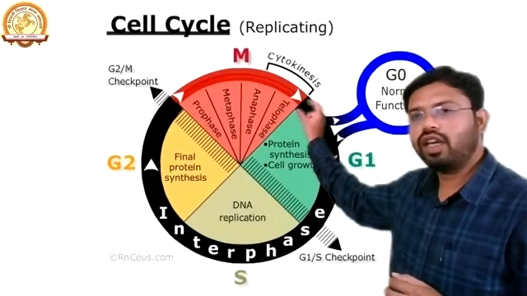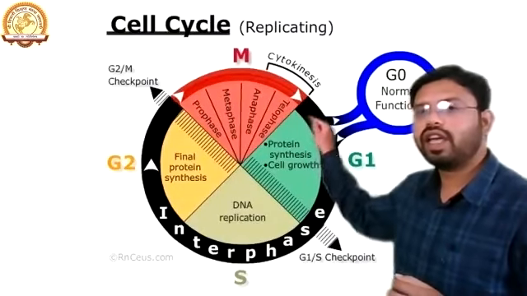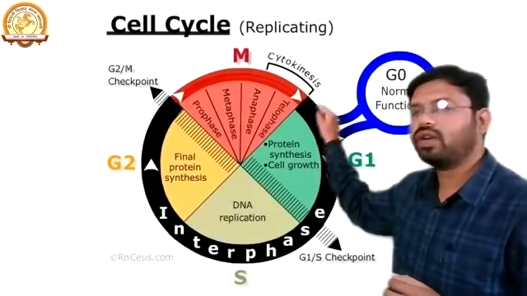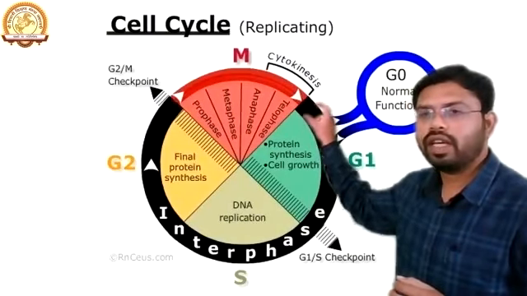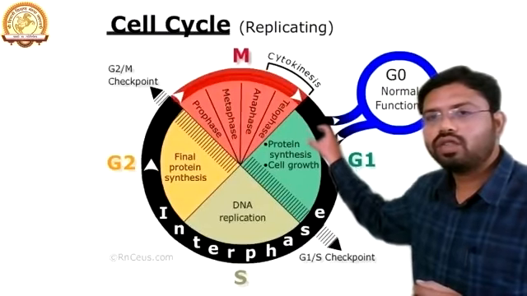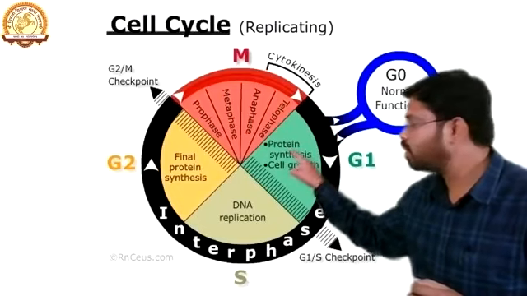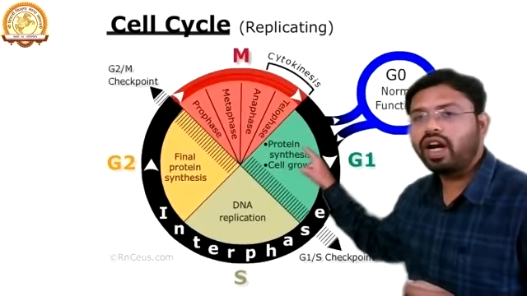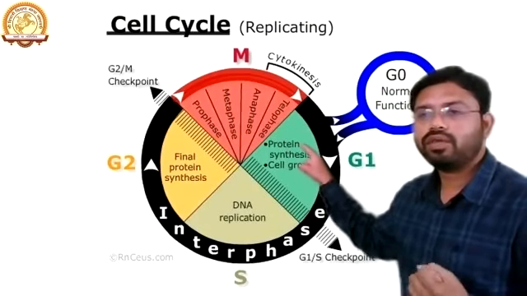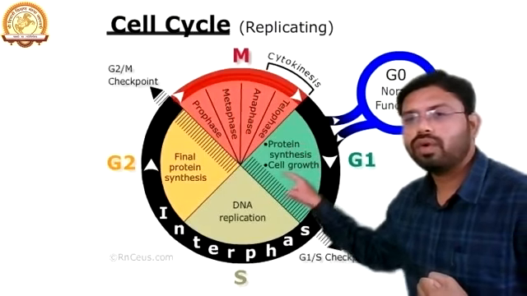Now, this daughter cell which has entered the G1 phase has a nucleus, and inside the nucleus it has chromatin. Now, this new daughter cell starts to synthesize its proteins. These proteins are required for the growth and development of the cell. So ultimately the cell starts to grow.